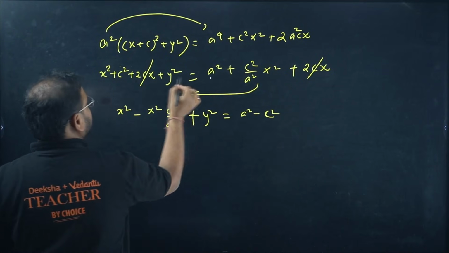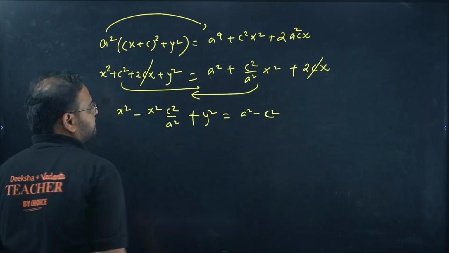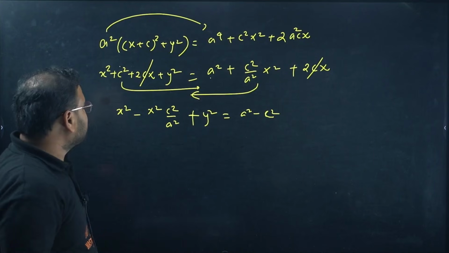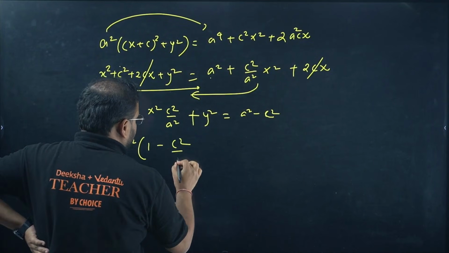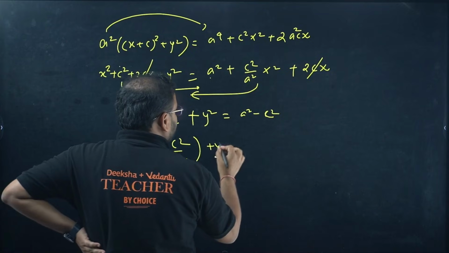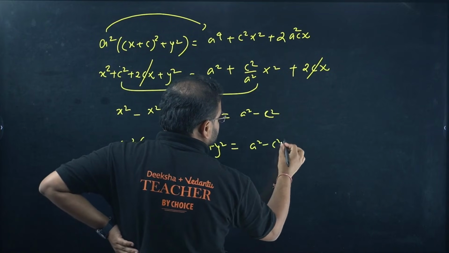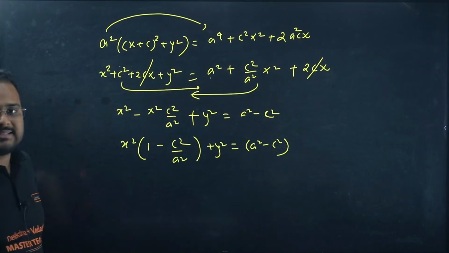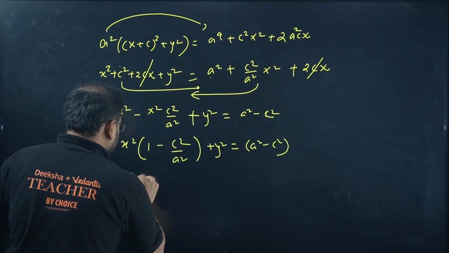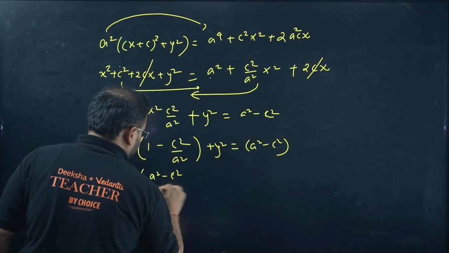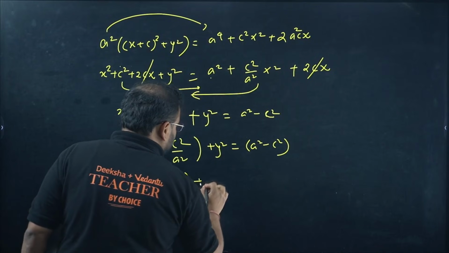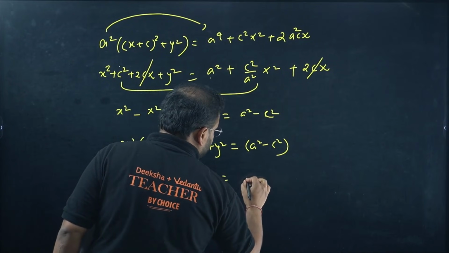Check here, this as it is, and I've moved this on this side. That's all. Take x² common, you'll get 1 − c²/a² plus y². This is as it is. Making sense now? Take the LCM, you'll get x² times (a² − c²)/a² plus y².